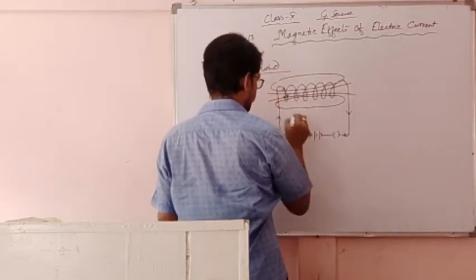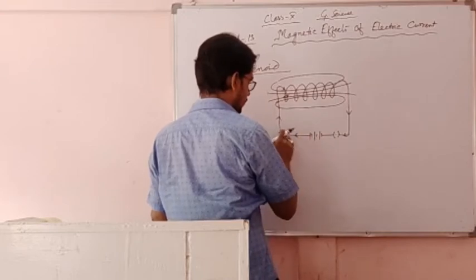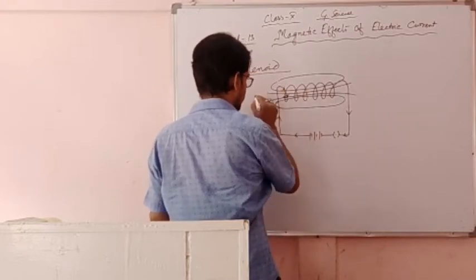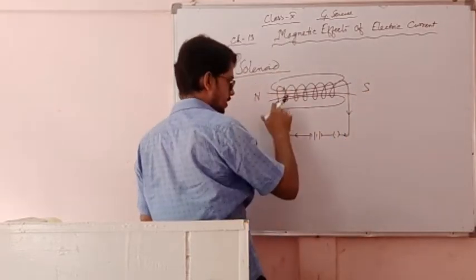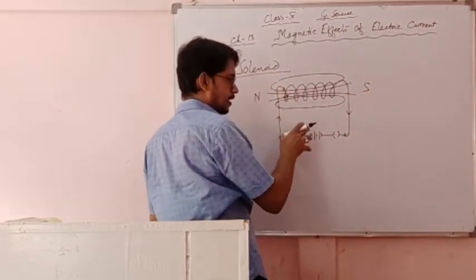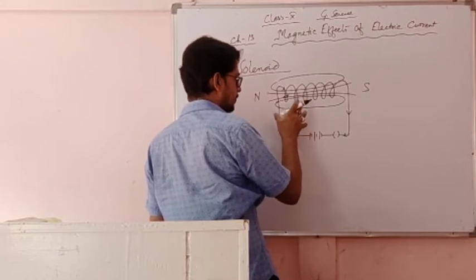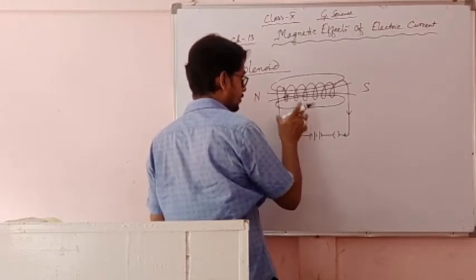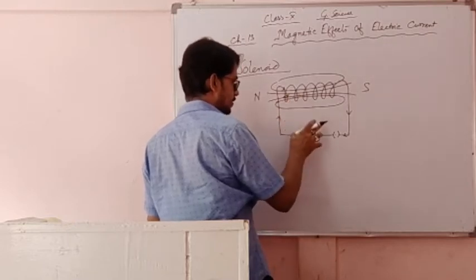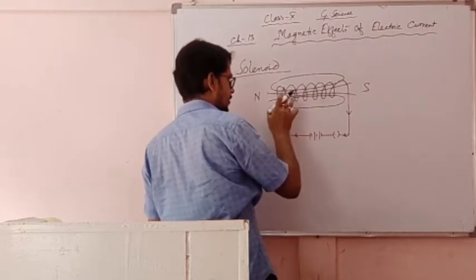inside the solenoid. This is the positive end, so this is the direction of the current. So this end of the solenoid behaves like a north pole, and this end behaves like a south pole. So you can say that a current carrying solenoid behaves like a bar magnet. That is, when current is flowing through a solenoid, it behaves like a bar magnet.